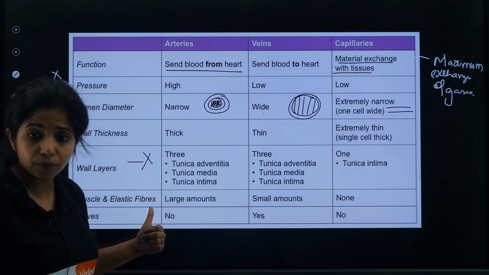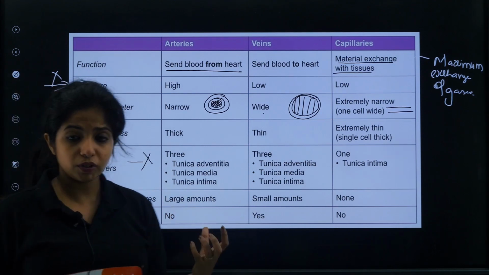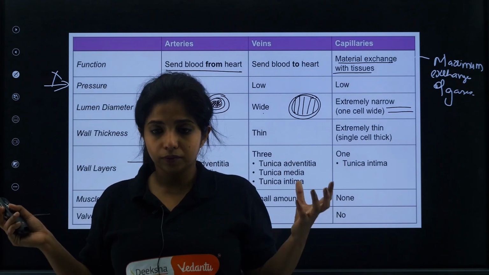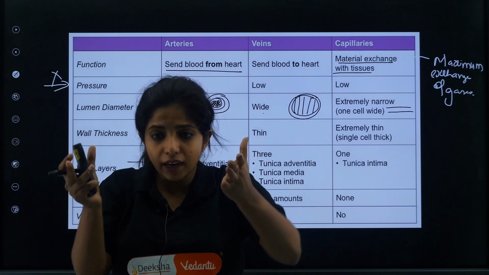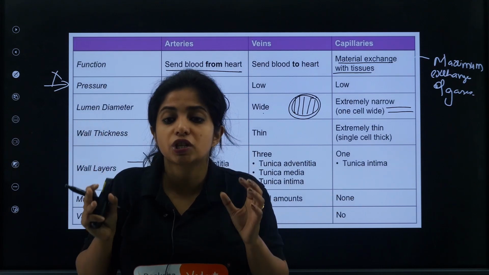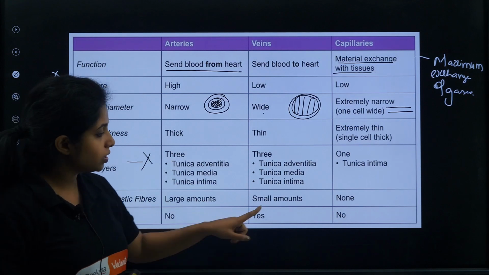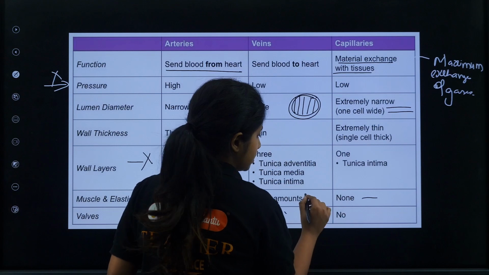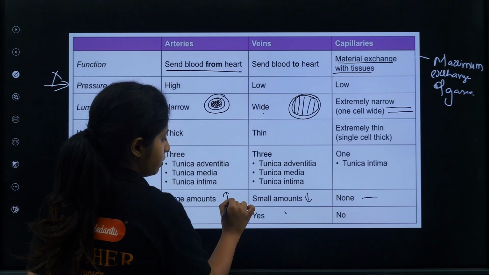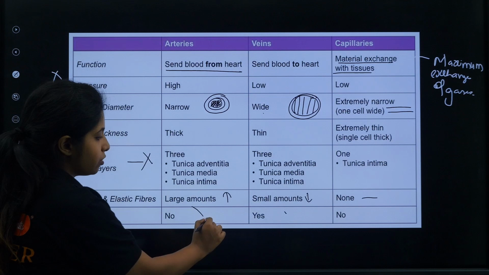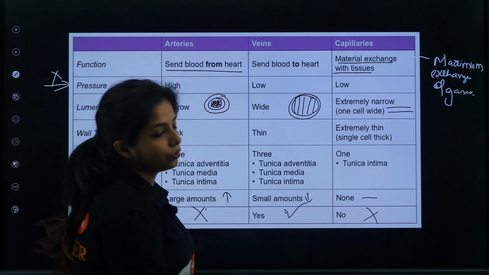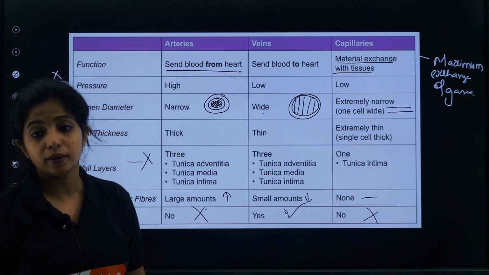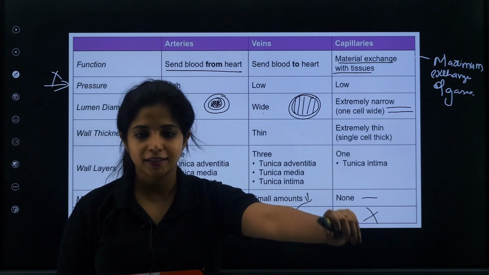Talking about elastic walls, there is a large amount of elasticity in arteries, because if the artery walls were not elastic, there are chances they would explode. We don't want that because too much pressure is coming, so it has to change its shape accordingly, so it has to be elastic. So this is very elastic, this is less elastic, this is not elastic. Valves are not present over here, they are present over here, and not present over here either. Please understand the differences between arteries, veins and capillaries.